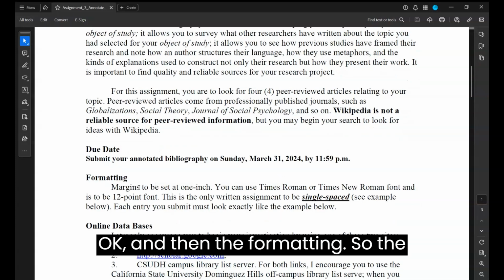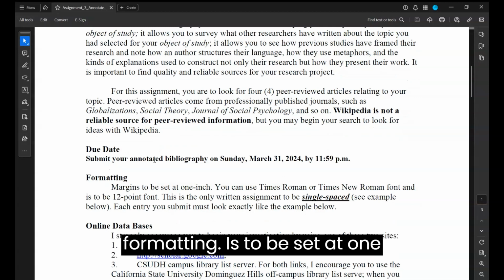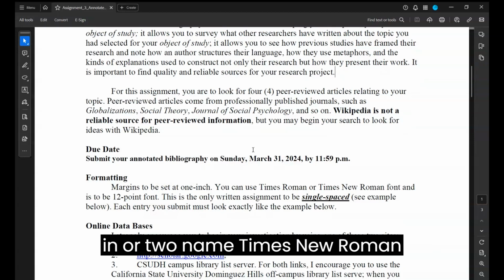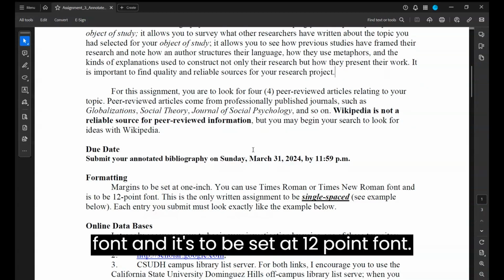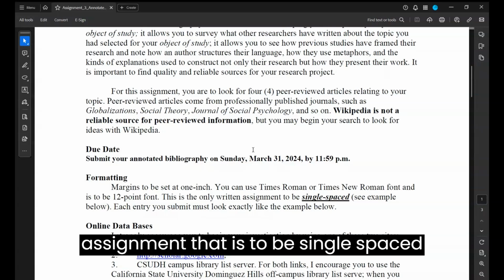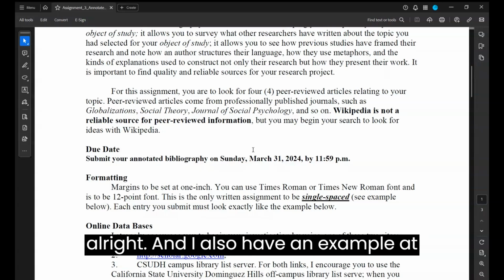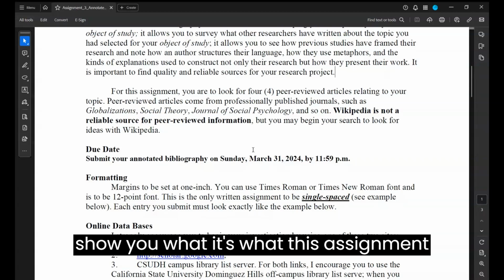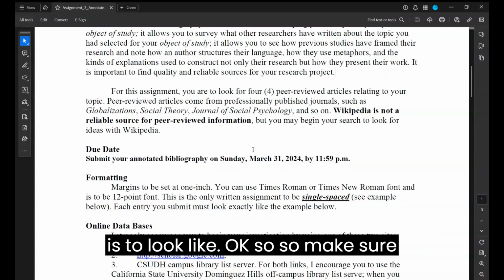And then the formatting. The formatting is to be set at 1-inch margins, and you could use Times Roman or Times New Roman font, set at 12-point font. Also, this is the only assignment that is to be single spaced. I also have an example at the bottom of the handout to show you what this assignment is to look like.